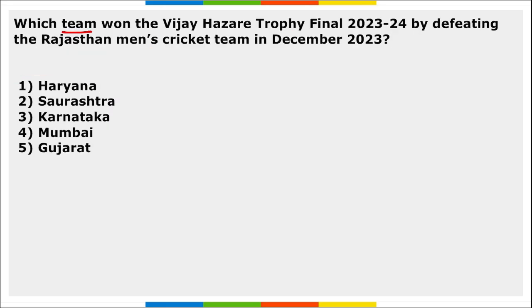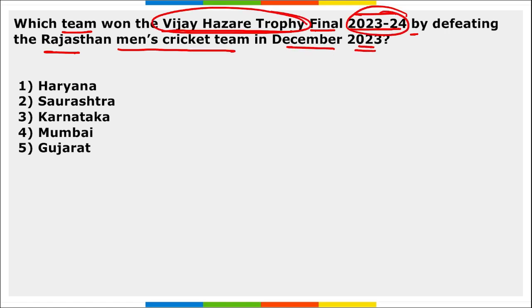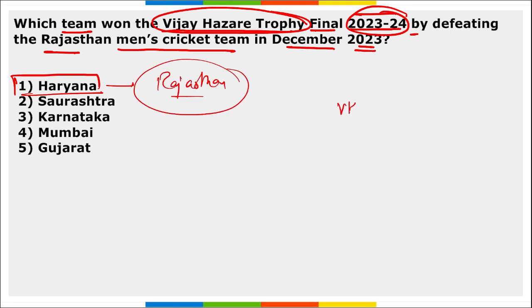Next, which team won the Vijay Hazare Trophy Final 2023-24 by defeating Rajasthan's men's cricket team in December 2023? So for this period, the Vijay Hazare Trophy has been won by whom? It has been won by Haryana. Correct? They defeated Rajasthan's cricket team in the final. And yes, one more question can be asked: this Vijay Hazare Trophy is related to which sport? It is related to cricket. Right? Take a note of this.